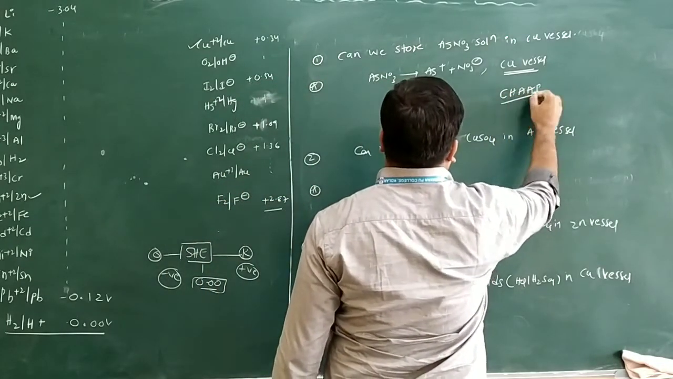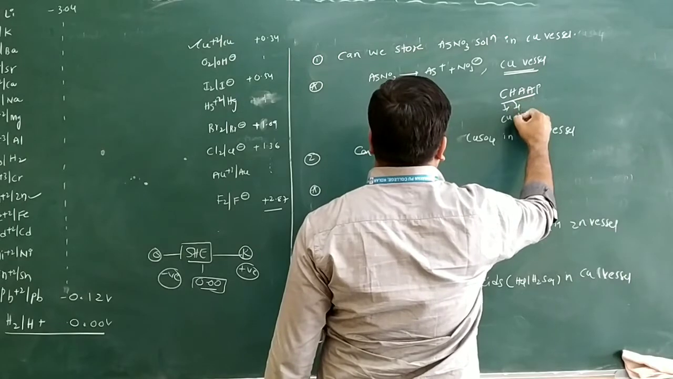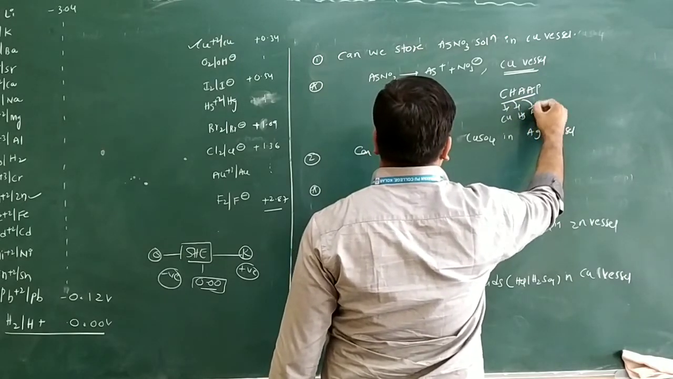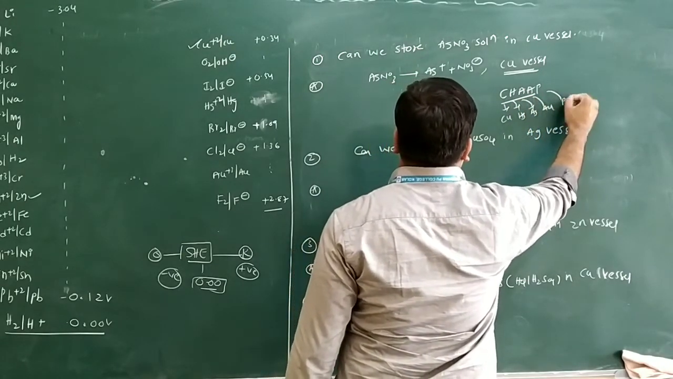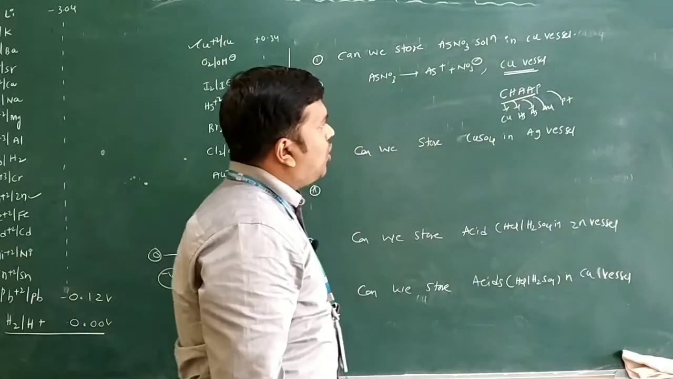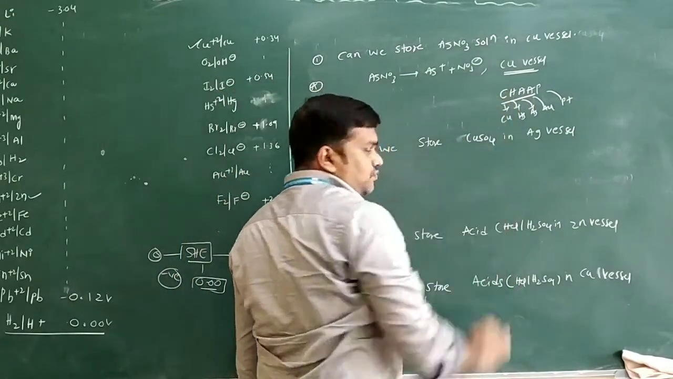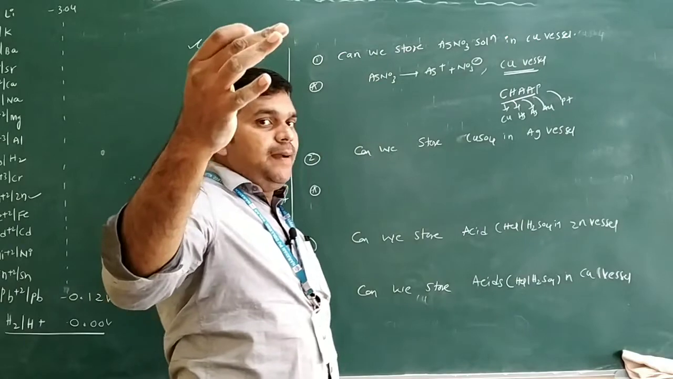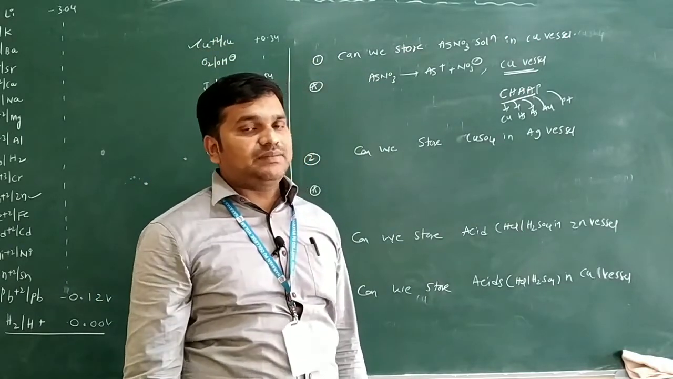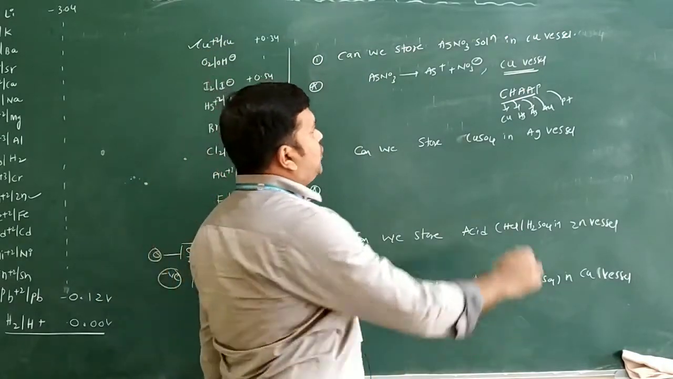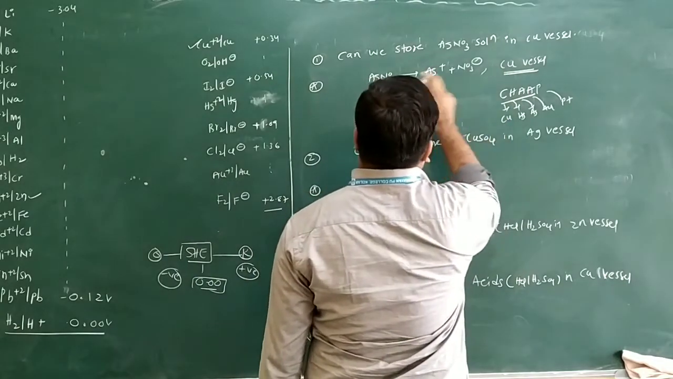We have copper, mercury, silver, gold and platinum. So copper is above silver. Above metal displaces the below metal, but below metal does not displace the above metal. If you want to store AgNO3 in a copper vessel, what happens?